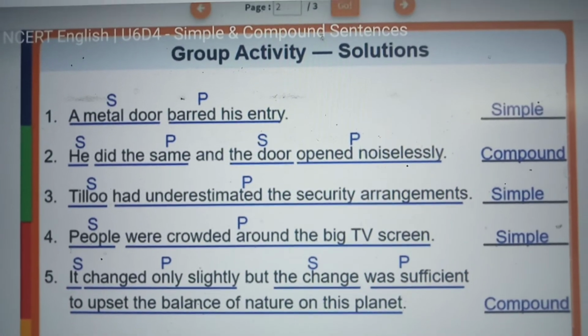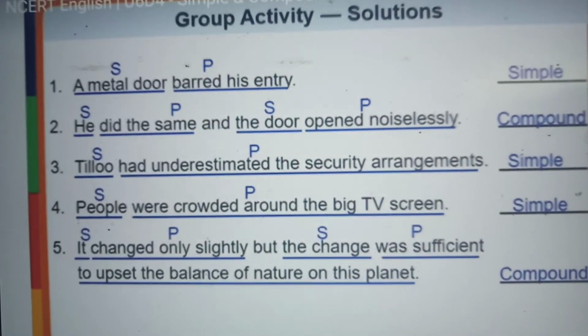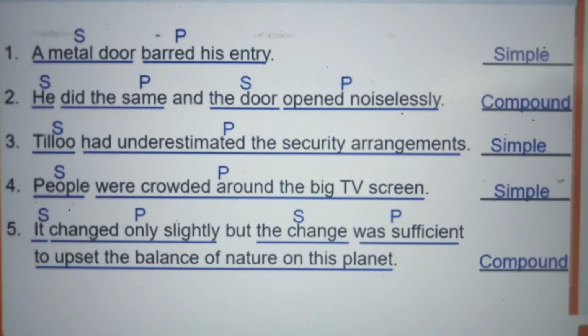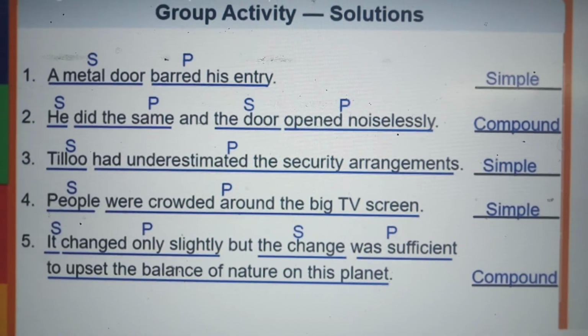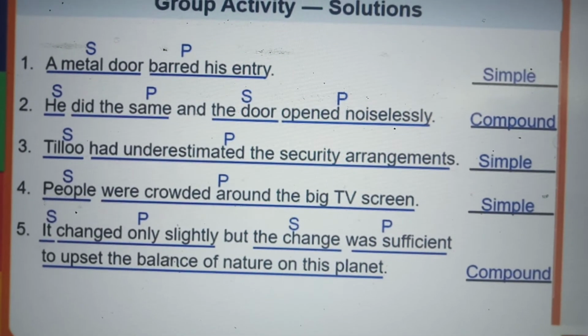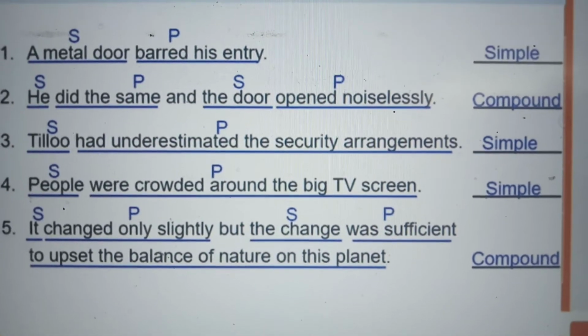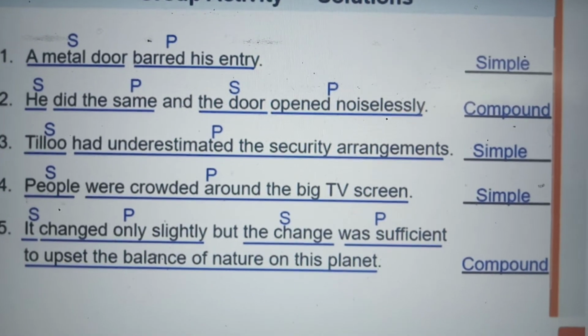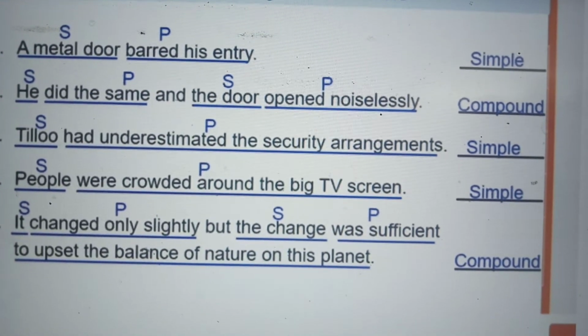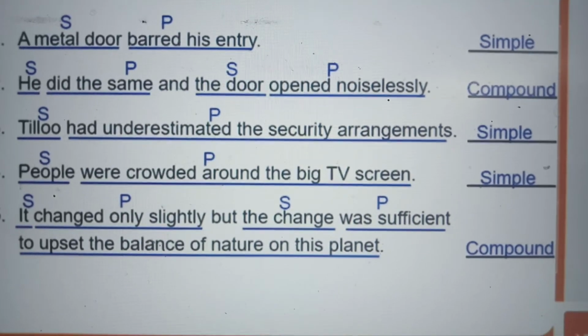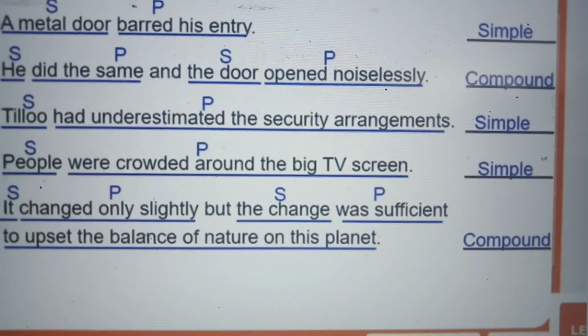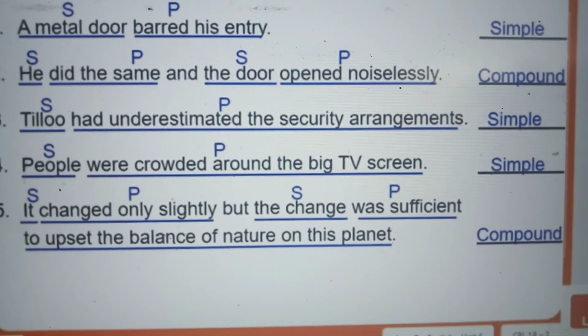People were crowded around the big TV screen. Simple sentence. People, subject; were crowded around the big TV screen, predicate. It changed only slightly, but the change was sufficient. So but is used to join two sentences.